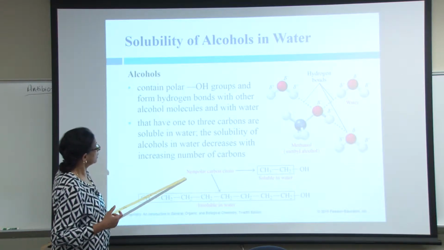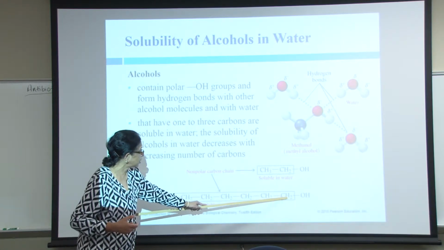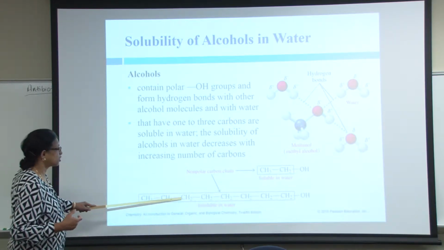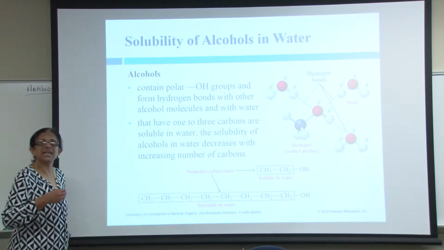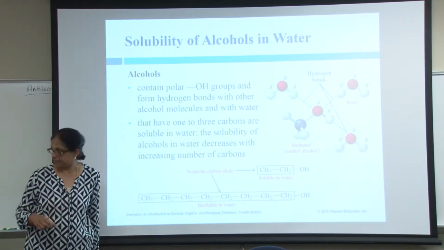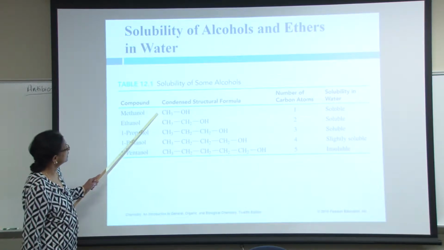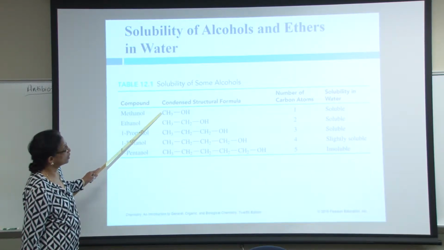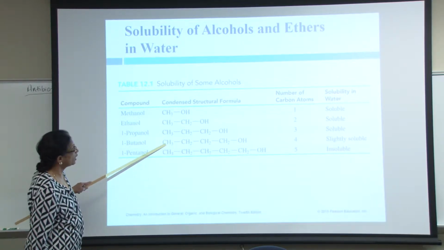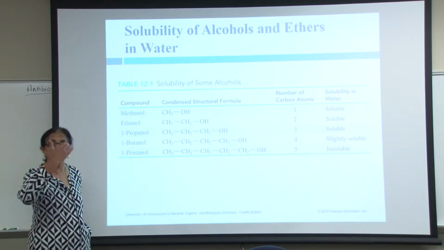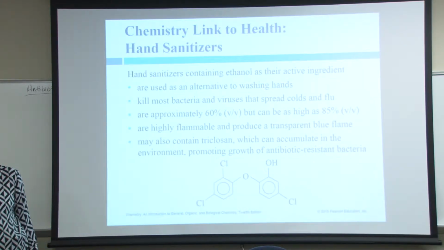So this is soluble in water, but as the carbon chain becomes longer and longer, the alcohols become less and less soluble in water. So the smaller the number of carbon atoms: you can see 1 carbon alcohol soluble, 2 carbon alcohol soluble, 3 carbon alcohol soluble, 4 slightly, 5 insoluble. So as the number of carbon atoms increases, the solubility changes.